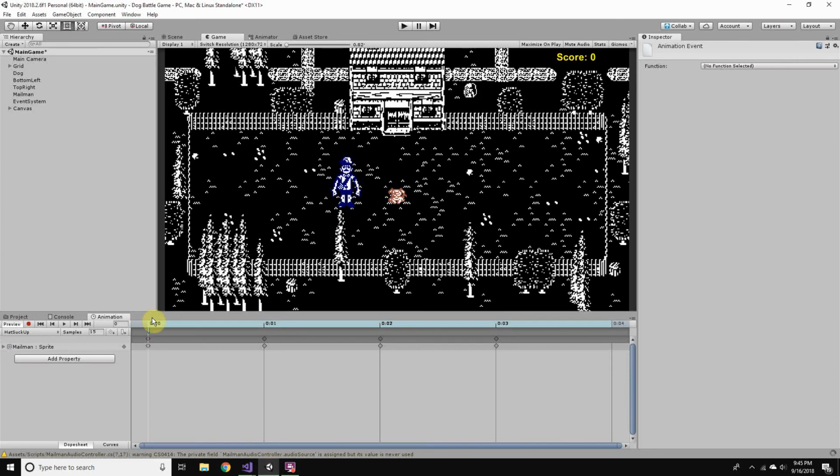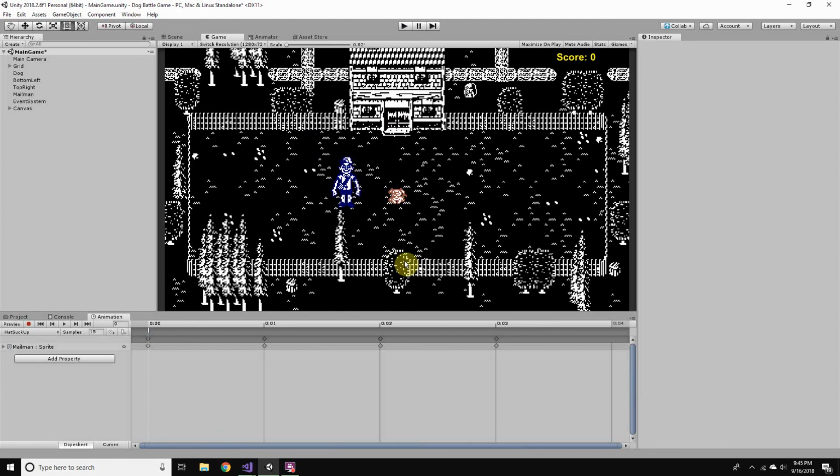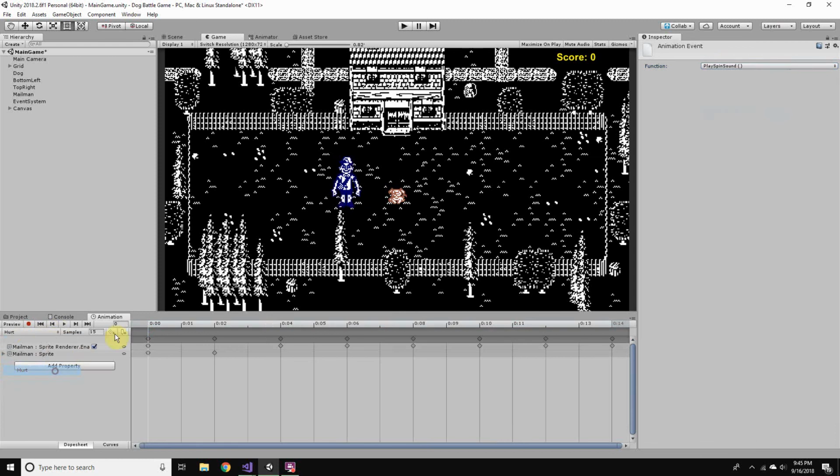And now in our animations we can plug in different functions. So with this animation event, now I can say let's play the warp sound. So if I want to test this out and hit play, this event should happen immediately when he gets sucked up. For the hat spin sound, we can add an event and say play spin sound. And for the hurt sound, we can add an event